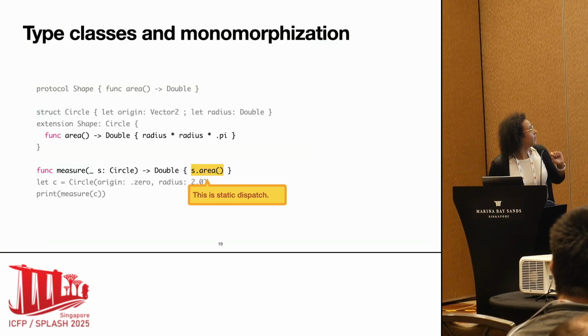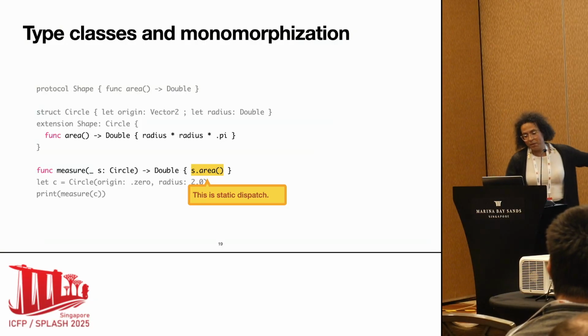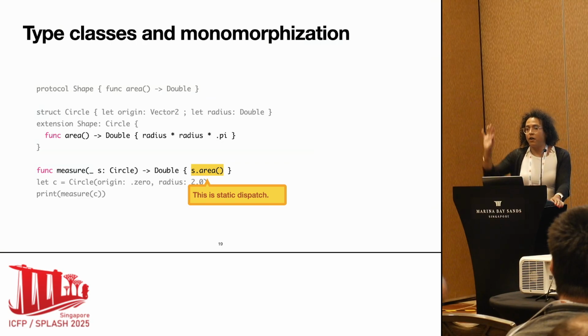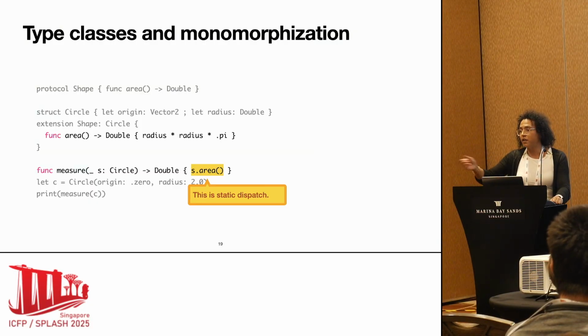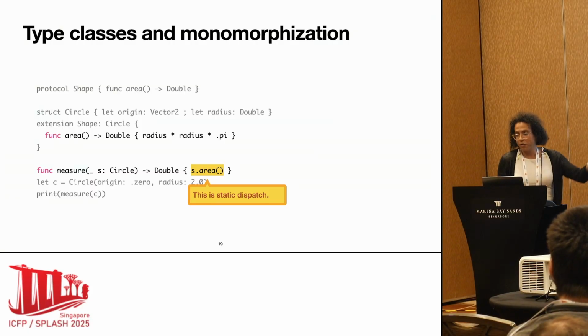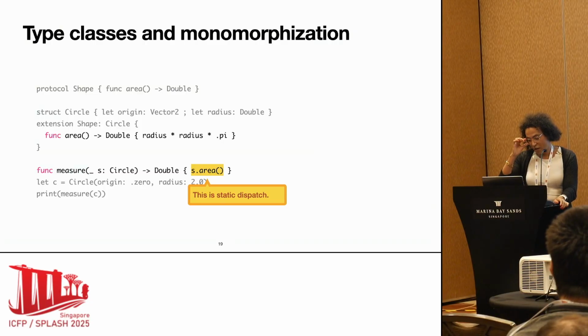And with the type class approach, we can do the same, because essentially what we can do is a partial application of the measure function, and the argument that represented the witness that circles are shapes can be passed to the function directly. So with just partial application of the function, we can do static dispatch. So that gets us close to monomorphization.